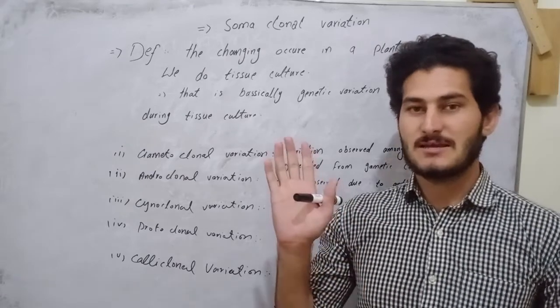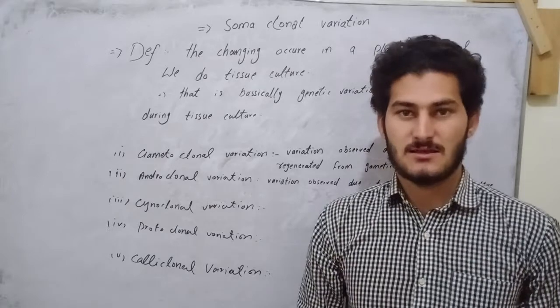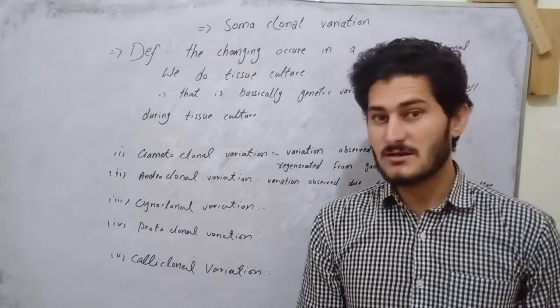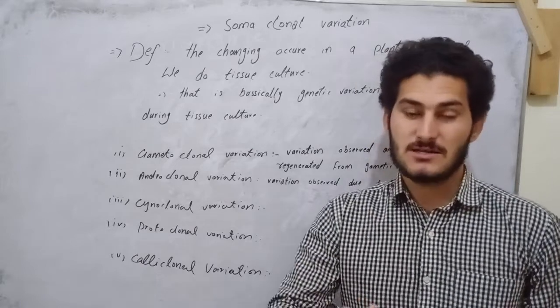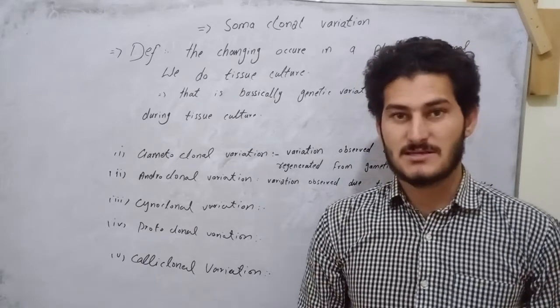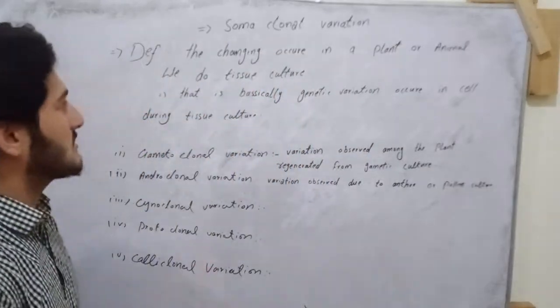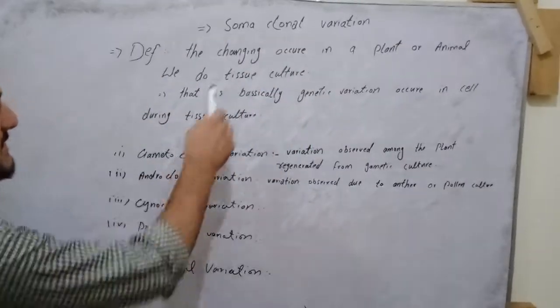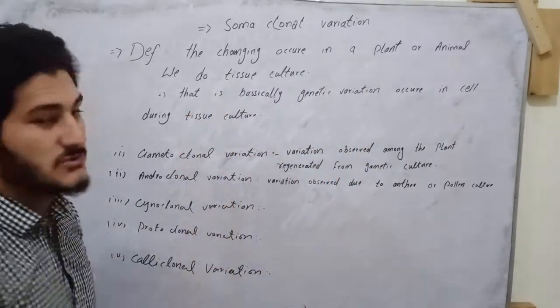So the name indicates this specific topic: soma means somatic cell, clonal means cloning, and variation means change that occurs during the tissue culture process. Now I want to define somaclonal variation. It is the change that occurs in a plant or animal when we do tissue culture.